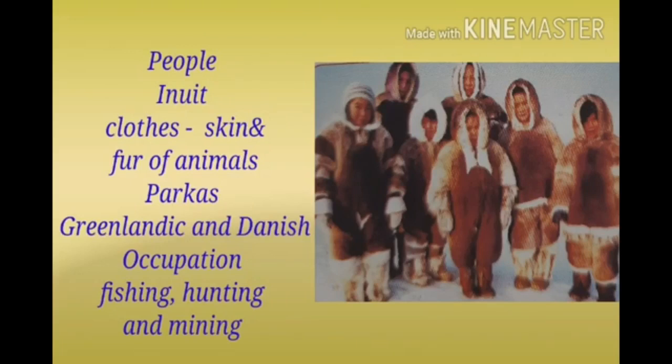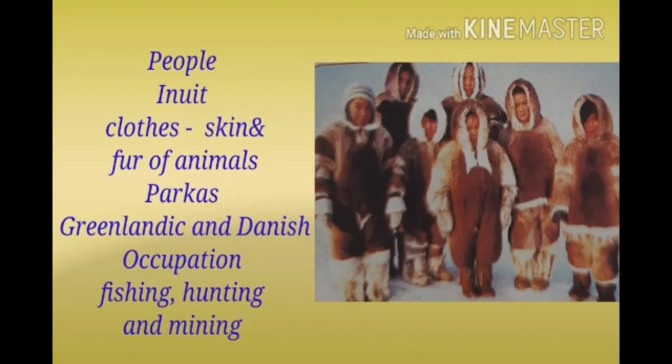Children, the Inuit have short height with a stout body. They wear thick clothes made of animal skin and fur with a hood to cover their head. These coats are called parkas.